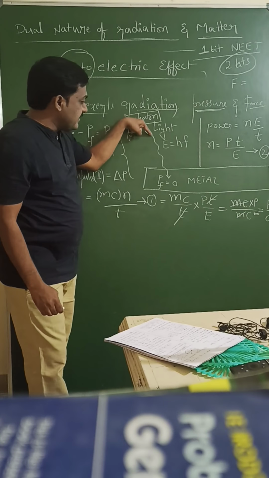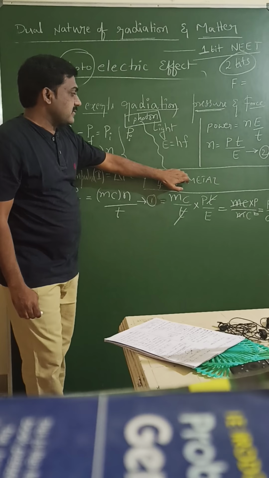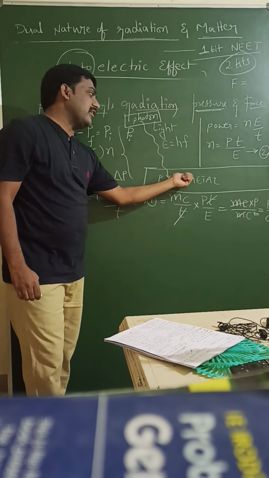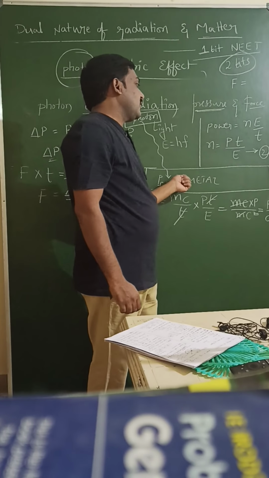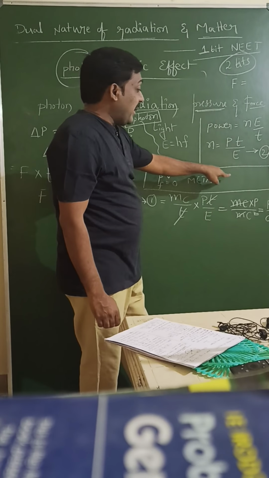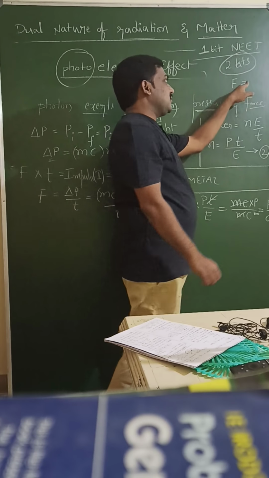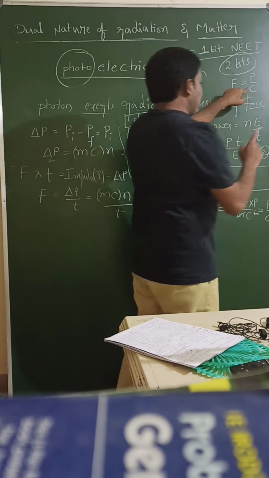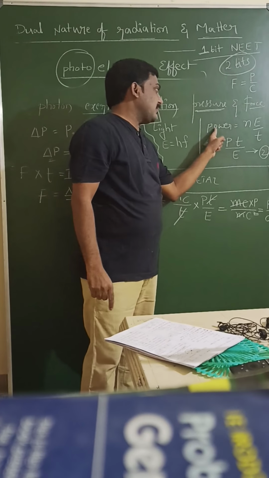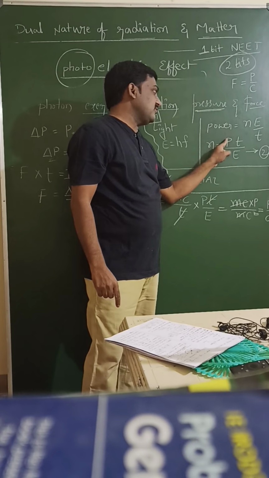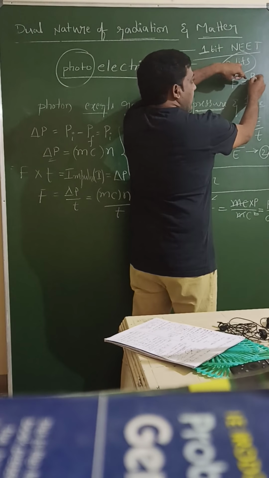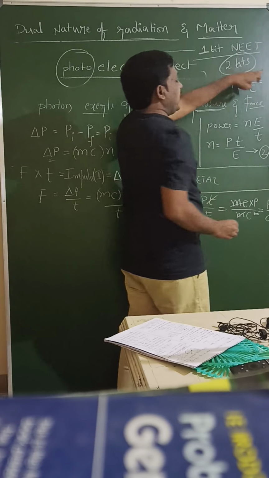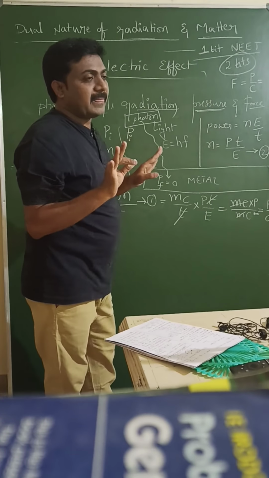when light is incident on that metal surface, it exerts some pressure and force also. That force which is applied on the metal by the photon, that force is P by C. So remember one point, this P is power. We can use the power formula only.